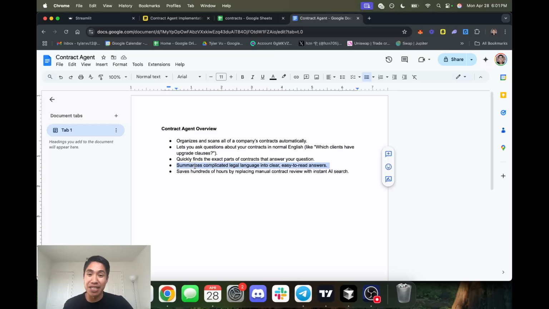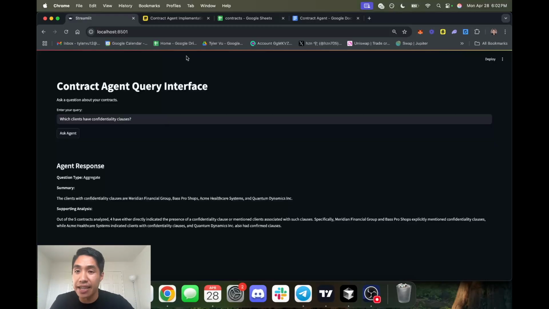Also, it will summarize the complicated legal language into clear, easy to read answers. And most importantly, it saves hundreds of hours by replacing manual contract review with instant AI search. Because before I came to this enterprise company, their team was literally weaving through every single contract, online or with their PDF files, and just doing this all manually, which sounds awful in my opinion. And to give you a quick demonstration of how it looks and how it works,